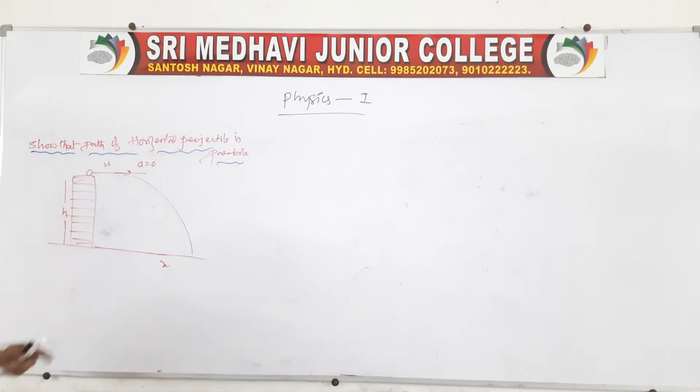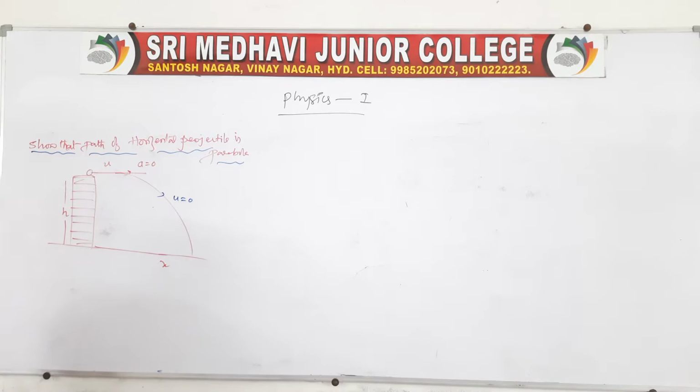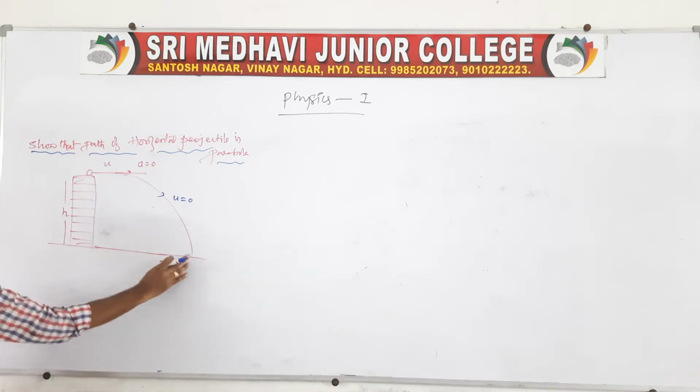Here it is projected horizontally from the top of a tower of height h. It is projected with a velocity u along the horizontal direction. Therefore, the acceleration is 0 because it is moving with a constant velocity. And thereafter, it is falling freely, so the path of the projectile is a parabola.